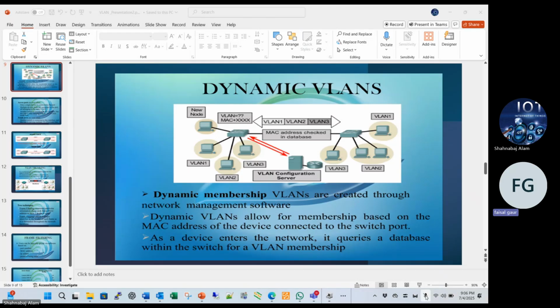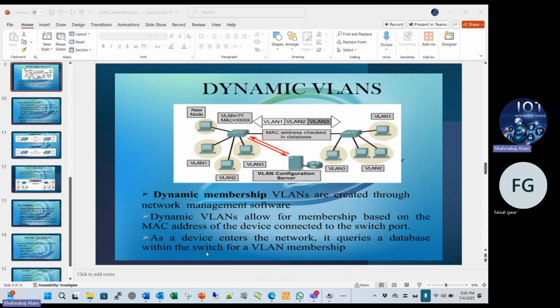Dynamic VLAN: this is the dynamic VLAN. Dynamic membership VLANs are created through network management software. Dynamic VLAN allows for membership based on the MAC address of the device connected to the switch port.